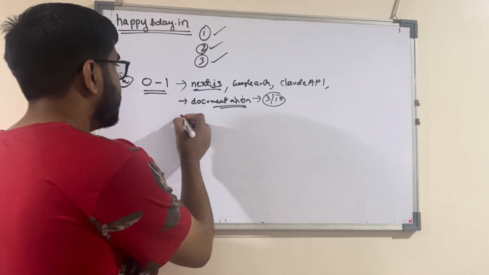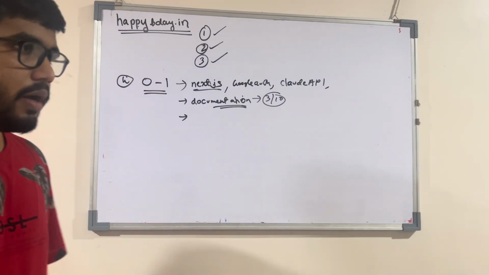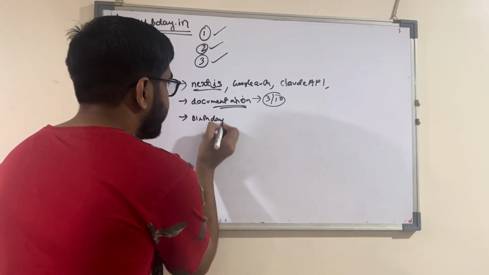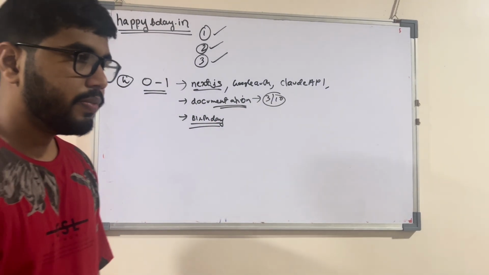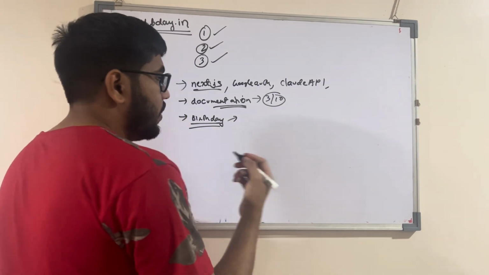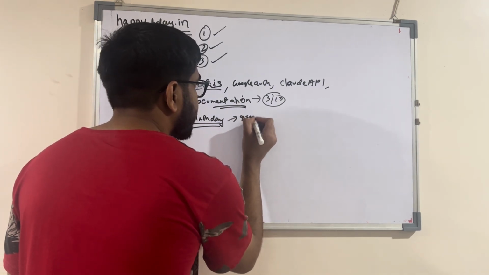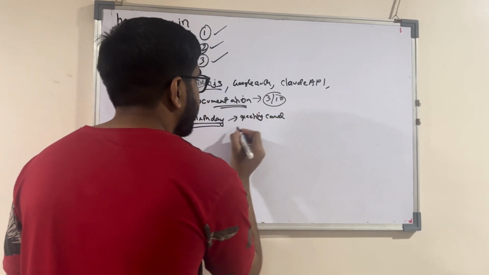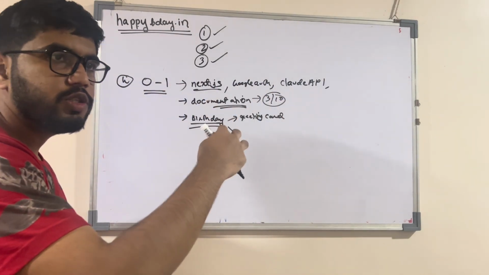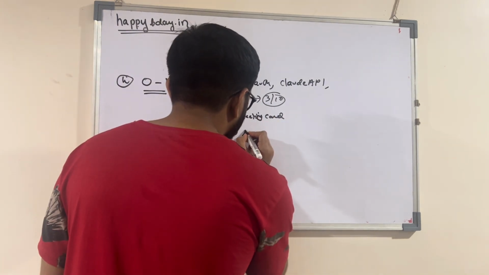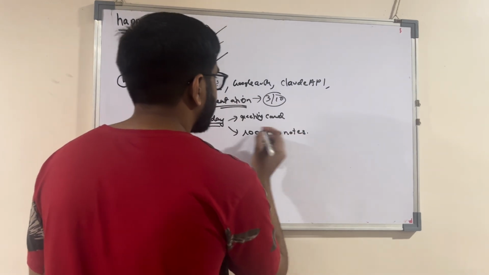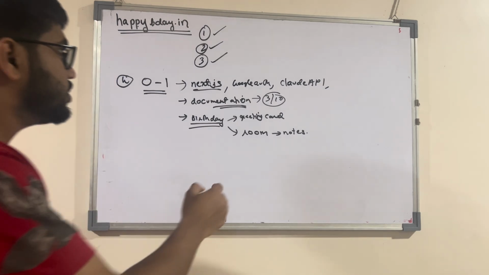Okay, third thing. The first thing in my earlier idea is that I am going to work on a birthday website, right? What are the things which I require in my birthday website? I need a greeting card, right? Then I need a room, right? There will be a room wherein friends will join and write messages, where everyone will write notes. So yeah, these were the two features which I'm going to work on.